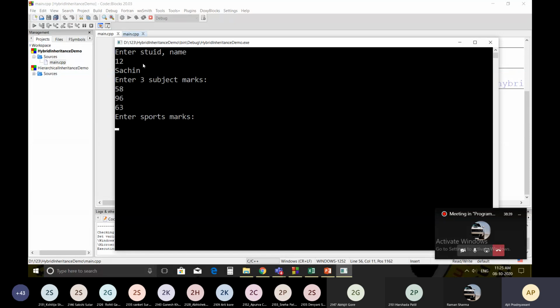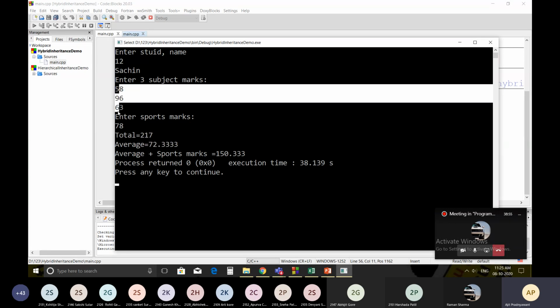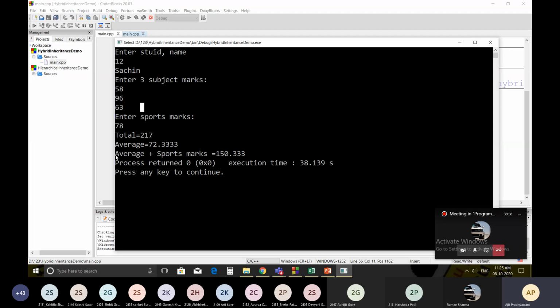And then you have to give the marks of the sports for the student Sachin. Suppose you give the mark 78. And just see, it will show you the total marks, then the average of all these 3 courses, and then it will show the average plus sports marks is equal to 150.33. So this is the output of the code.